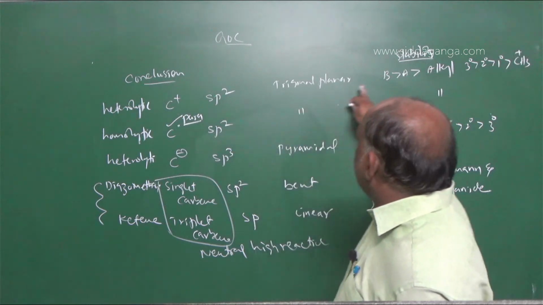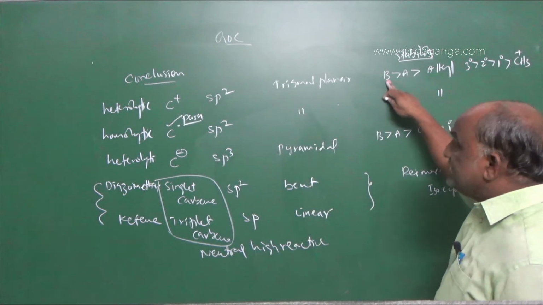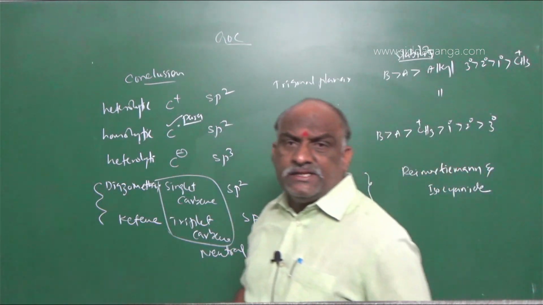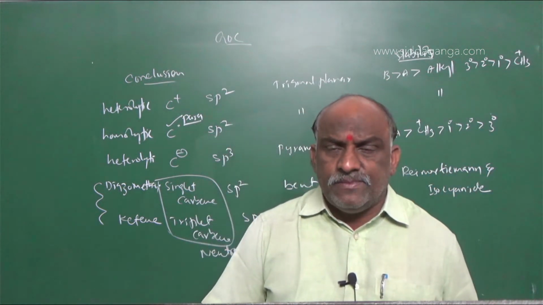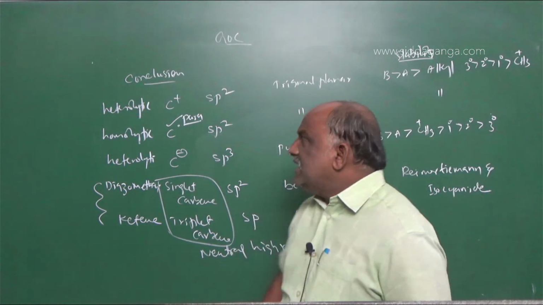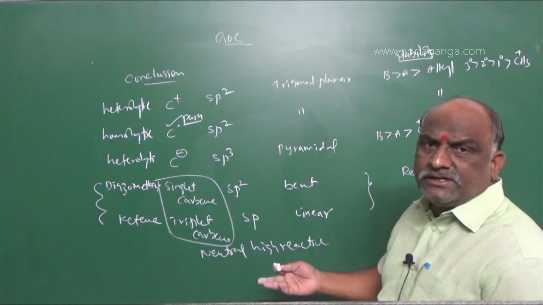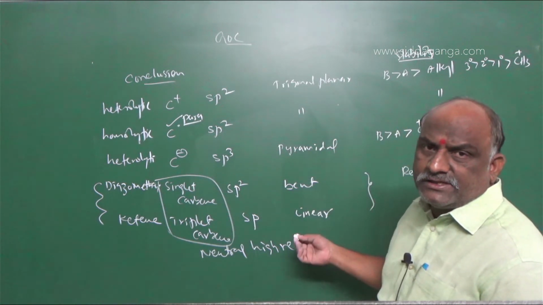So what will be the order? Tertiary, secondary, primary, methyl, benzyl, allyl. Tertiary benzyl, secondary benzyl, primary benzyl, then tertiary allyl, secondary allyl, primary allyl. Benzyl is more stable than allyl because of more resonating structures; more resonating structures means more stable, and fewer resonating structures means less stable.